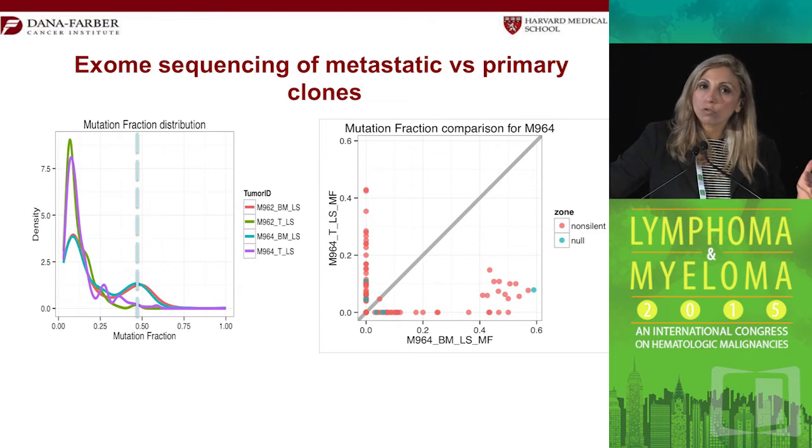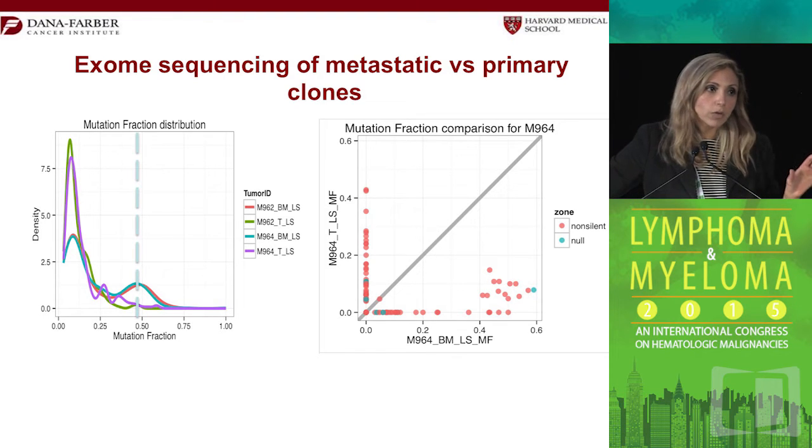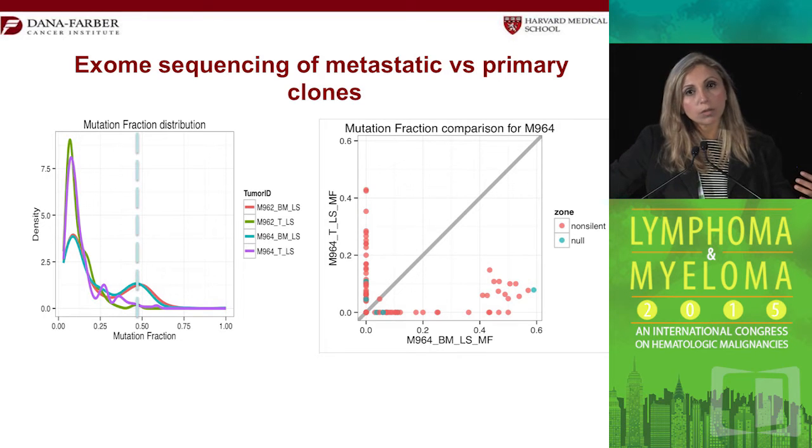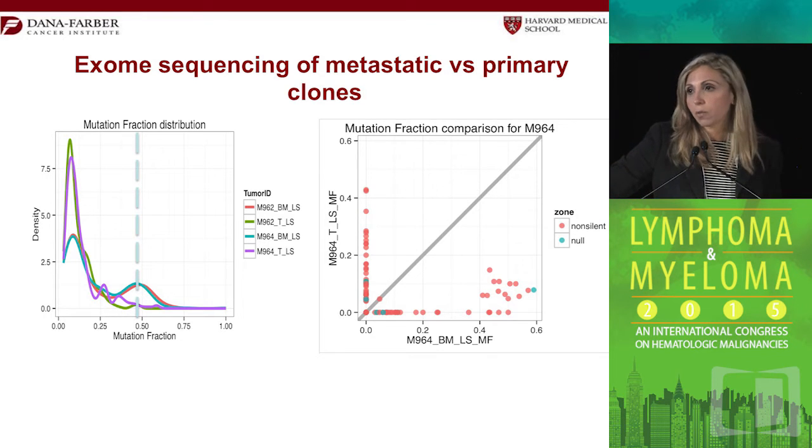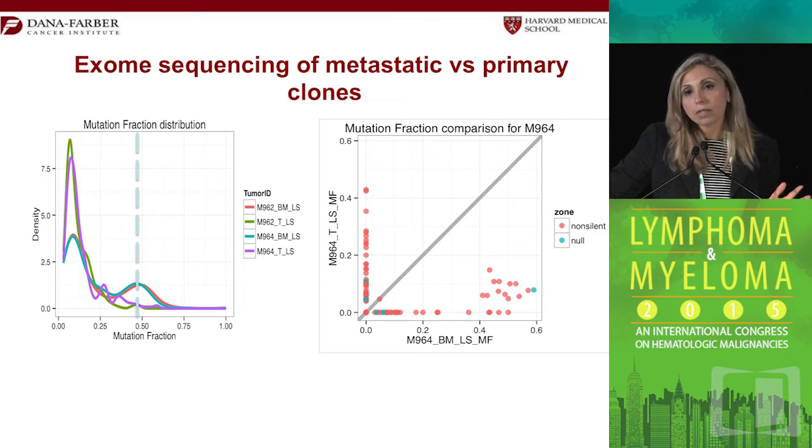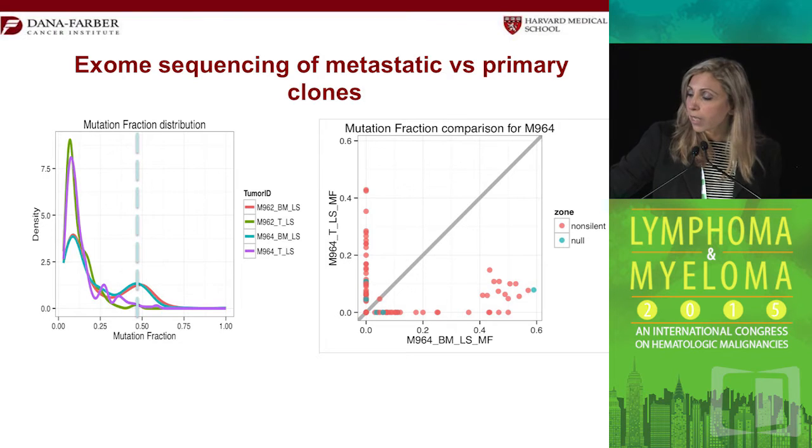Again, it's very hard for you to acquire mutations that early because the timing of the transplant is only about 4 weeks or 6 weeks in the mice. So these have to be mutations that are already there, and now they're allowing those clones to outgrow the others. And here you can see that indeed most of the clones were very similar between the primary and metastatic site, but there were some mutations that were more present or more dominant in the metastatic site.